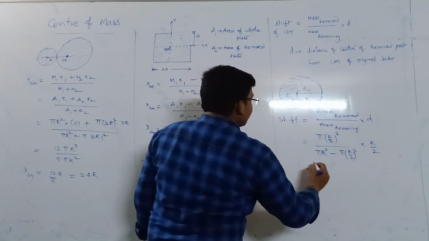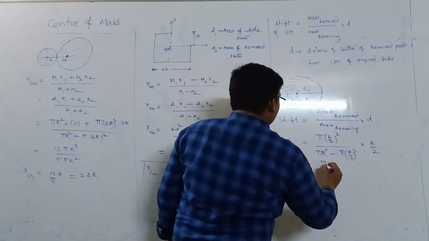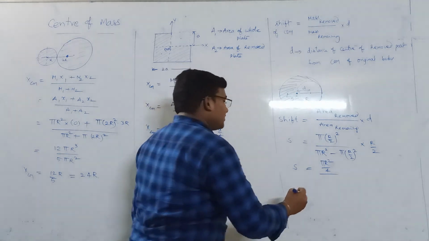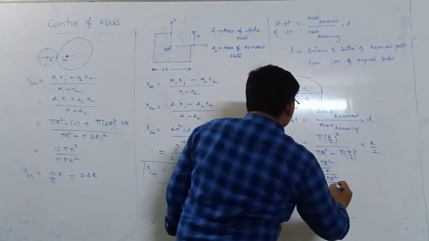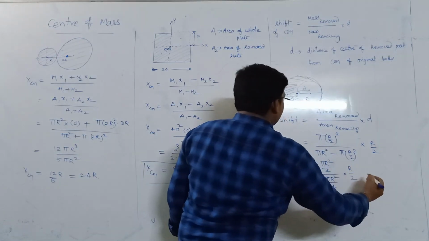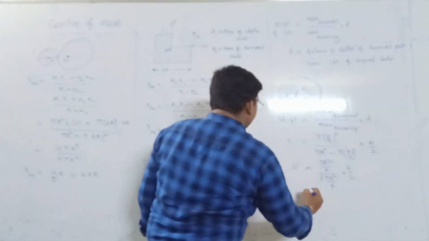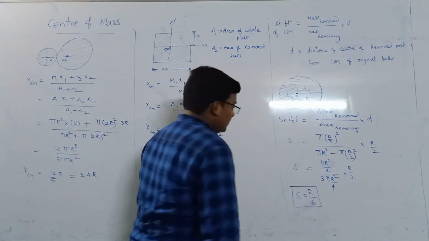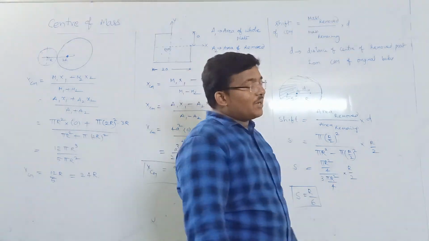So shift is equal to pi R square by 4, divided by pi R square minus pi R square by 4, which is 3 pi R square by 4, into R by 2. Hence pi R square cancels, so the shift of the center of mass will be R by 6.